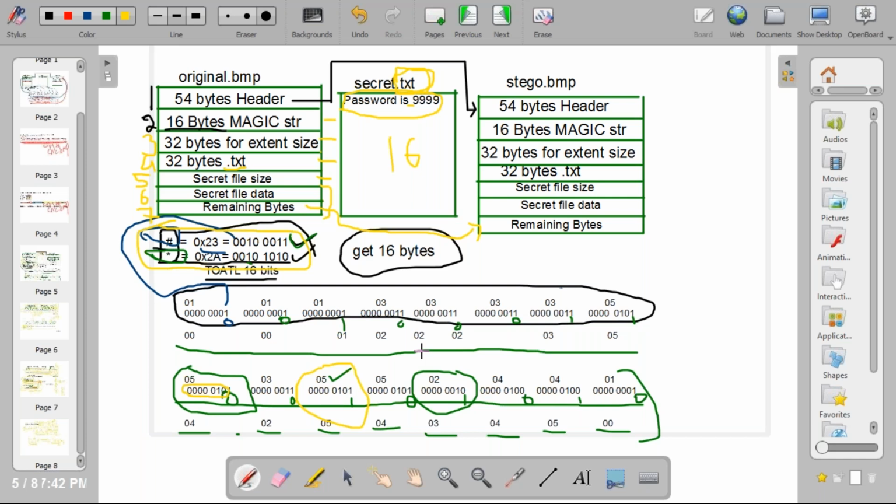Understood everybody these things? Got this much everybody? Okay, that ends your encryption, that is, encoding. Any doubt? If you have any doubt, please ask.